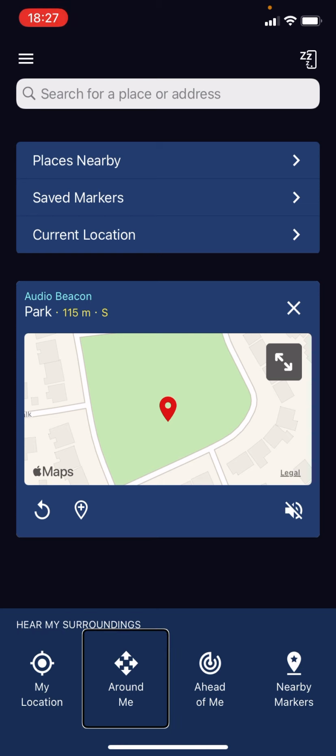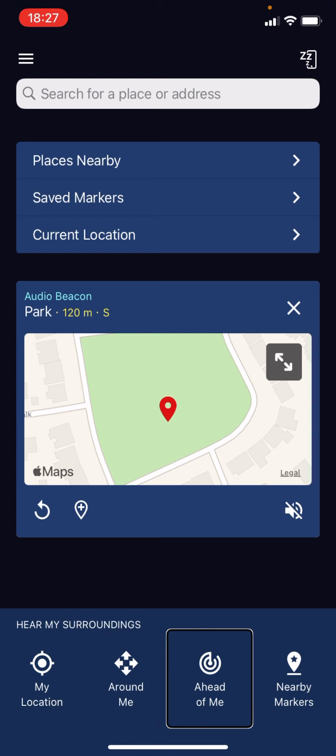Around me. Double tap to hear about places and landmarks around you. If I tap around me, it will actually tell me what's nearby. Around me. Park, 140 meters. Park, 120 meters. Marker, near Little Pace Cot close by. And the reason why it says marker, because I have created my own house as a marker.